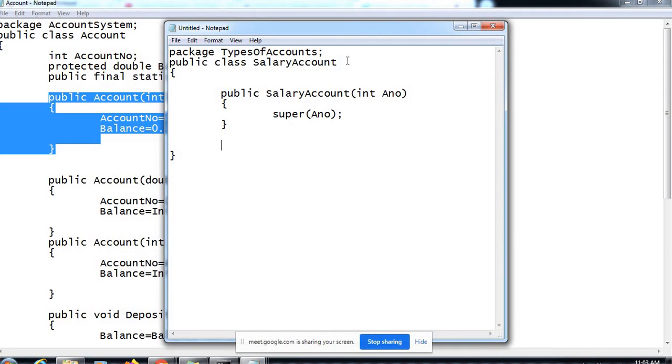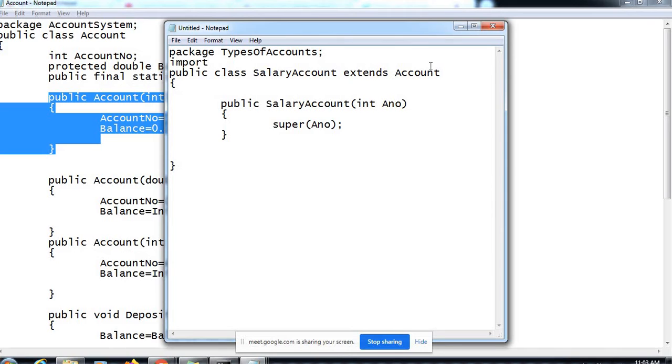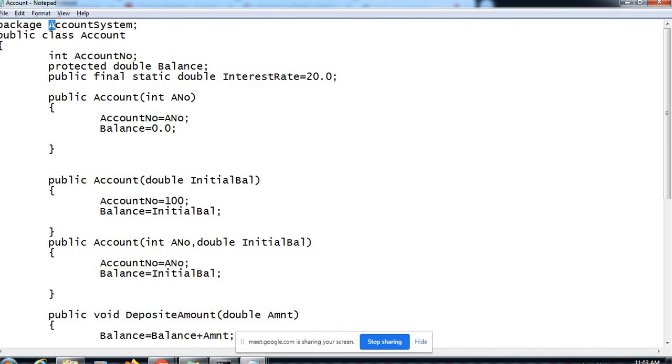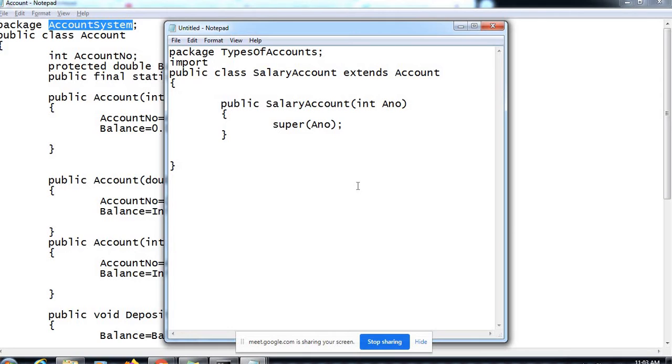Now this salary account class we want to be a child of account. I just forgot to mention extends there, but extends Account, hence this super would be giving a call to the parent class constructor of Account. That's fine. Now we will import this Account, because it is from a different package, account system, right? So the access should be either package name dot class name, or we should import that class from the package. I'll come here, import account system dot salary account.